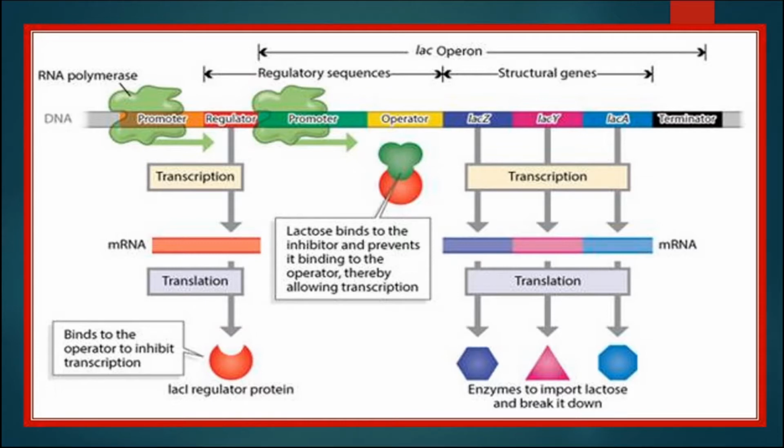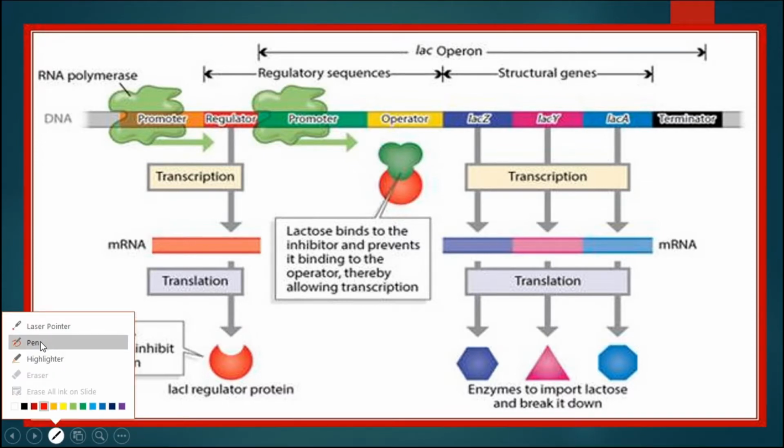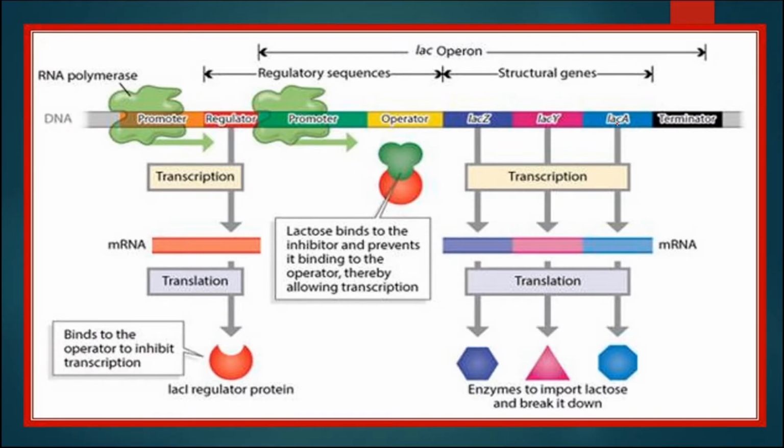Here lactose is the inducer, and this lac operon consists of the promoter, regulator, then operator, and then the structural genes Z, Y and A. Z is for the formation of the enzyme beta galactosidase, Y is for permease, and A is for trans-acetylase. All these 3 enzymes are required for the metabolism of lactose.